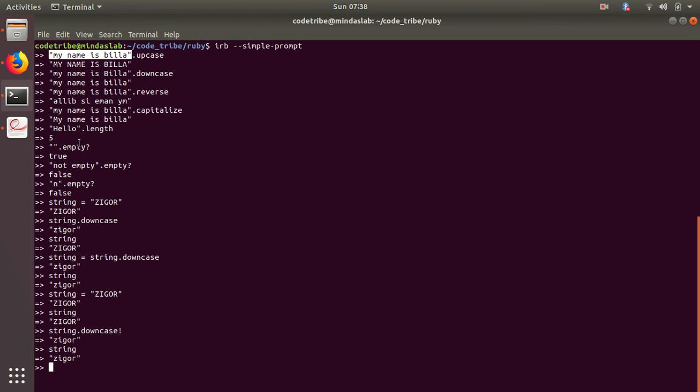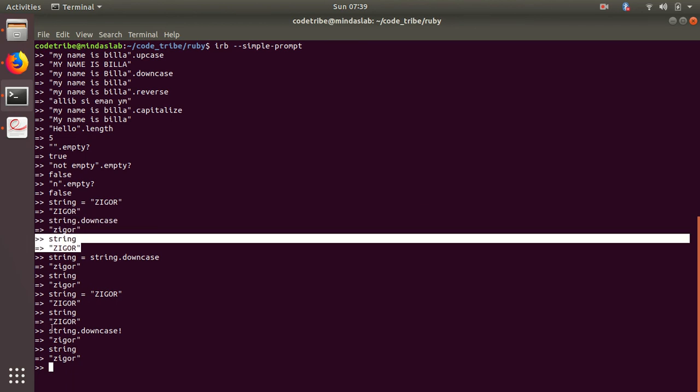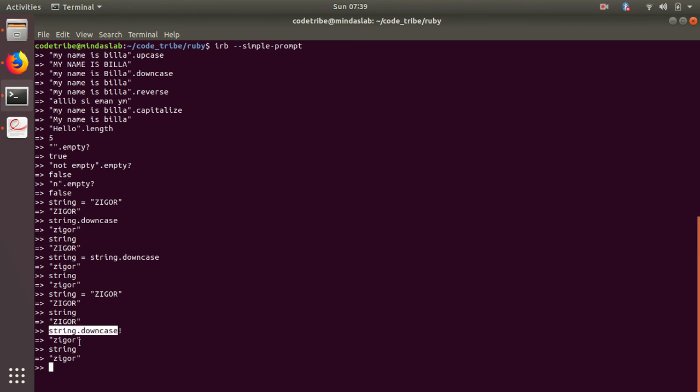And usually if a function ends with a question mark, like empty, it will either return true or false, right? But if a function ends with a bang, it will modify the contents of the object itself. If you look over here, string dot downcase did not modify string, but over here I called it with the bang, and it modified the string and it became a small letter word.